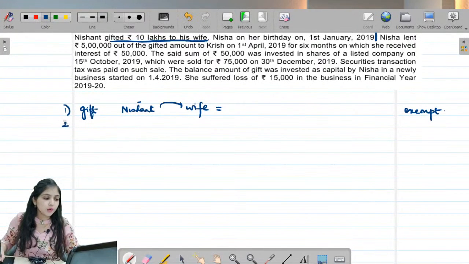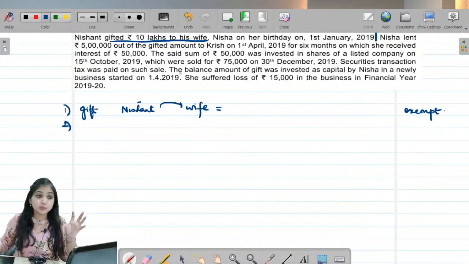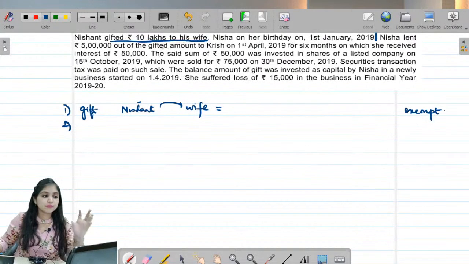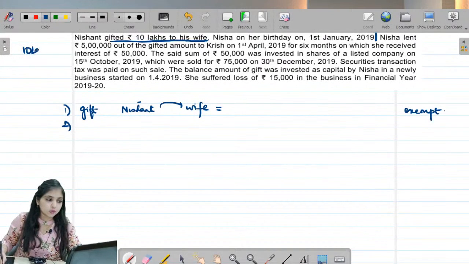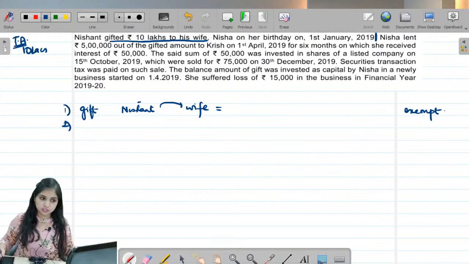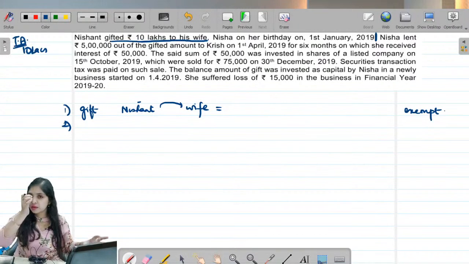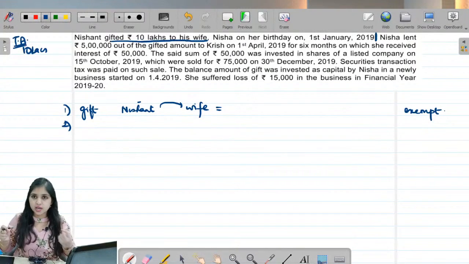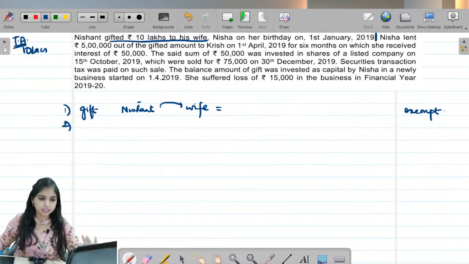Okay. Then point number 2. So what is the asset which Nishant is giving his wife? He is giving her 10 lakh rupees. So I can say that the transferred asset is rupees 10 lakh. Transferred asset that Nishant has given to his wife Nisha. From this asset, whatever income Nisha gets, that will be clubbed in the hands of the transferor.